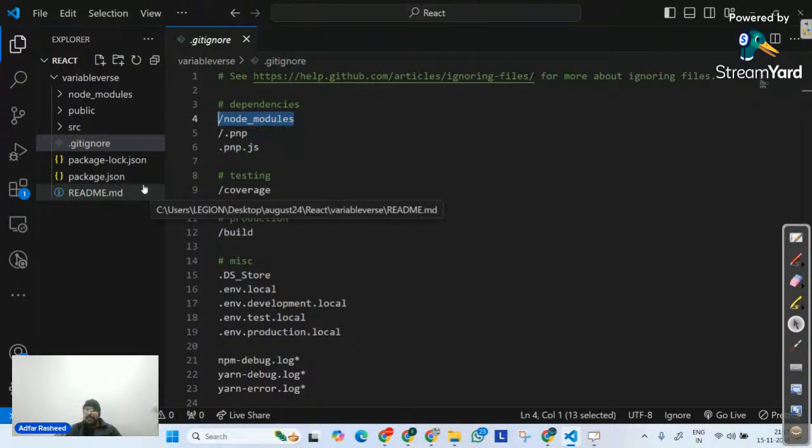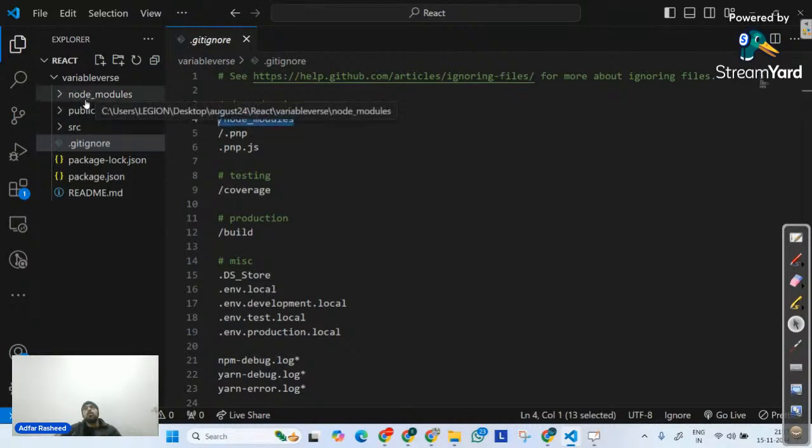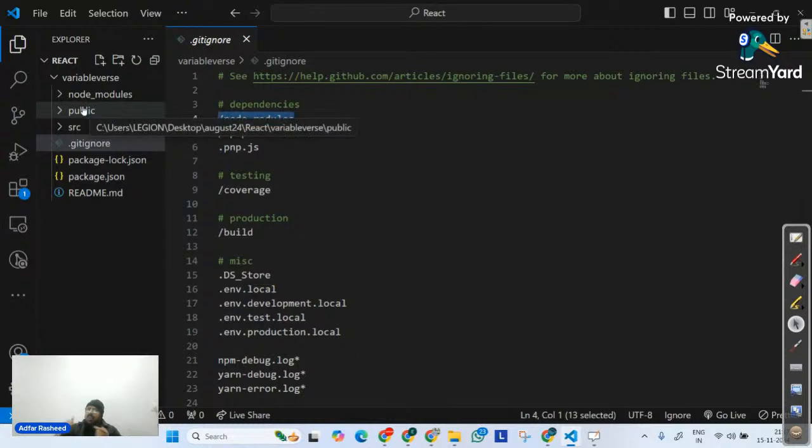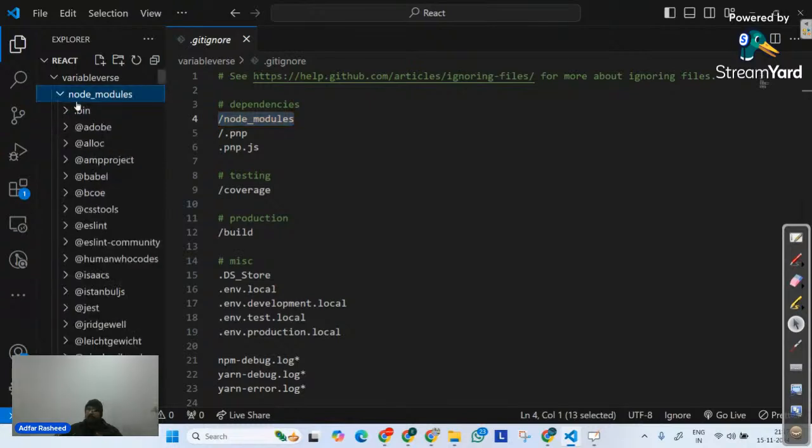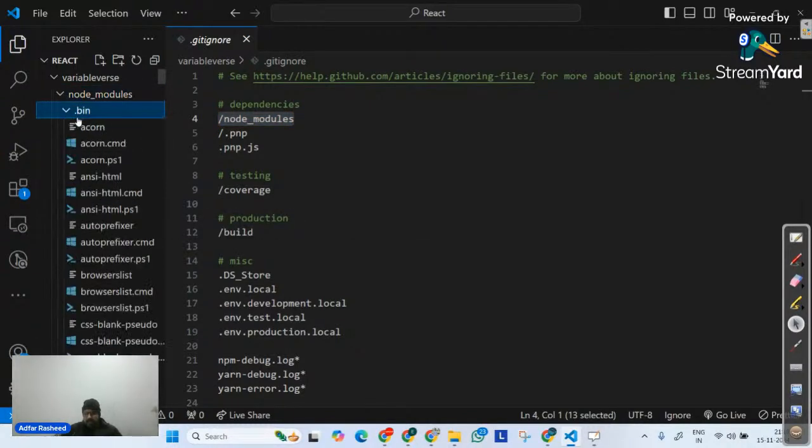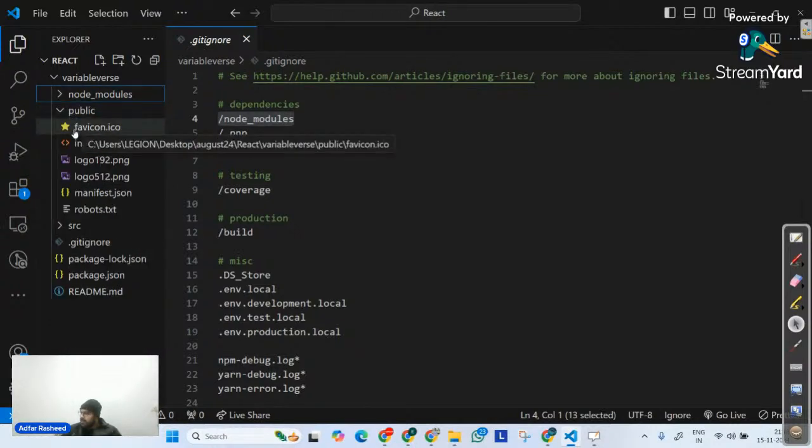Okay. Then comes this. There are 3 folders that we actually deal with. Although we deal with only one, there are 3 folders. Number 1 is node modules. Always remember that whenever you create any project and you install any node dependency, this folder will always be there. We just call it node modules. It simply contains the dependencies code that we actually have. It contains the dependencies itself. That's what we have node modules here for.